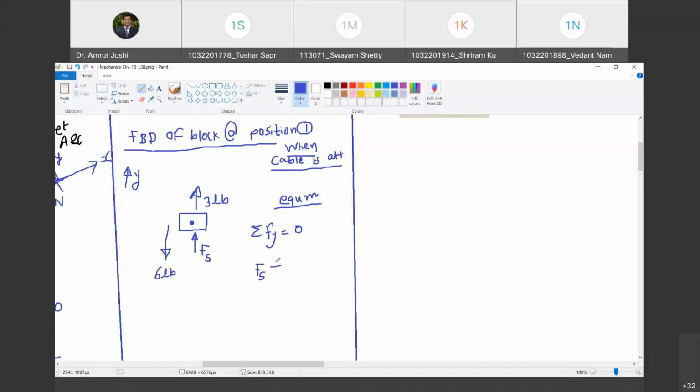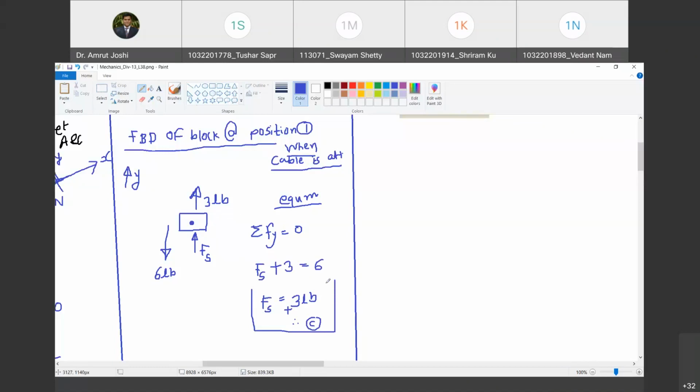Fs plus 3 must be equal to 6. So what is the value of Fs? 3. So Fs must be 3 pound and therefore, as it is positive, the spring is compressed. So spring is in compression. Do you agree with me?